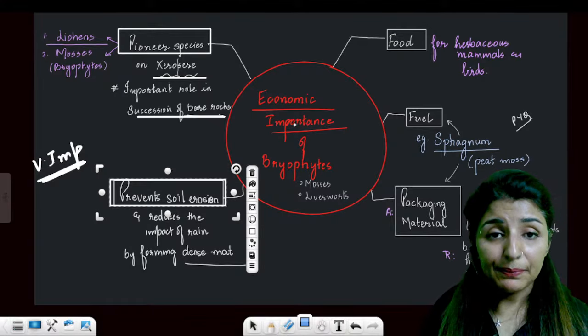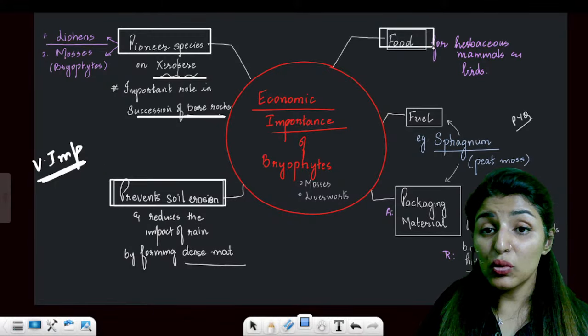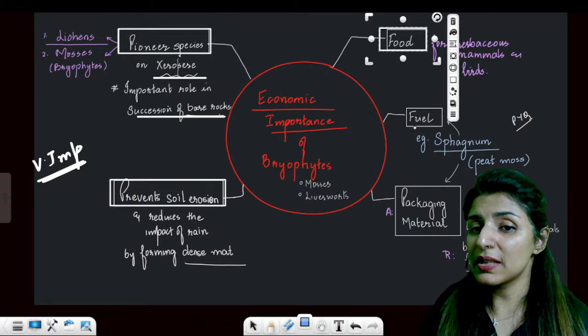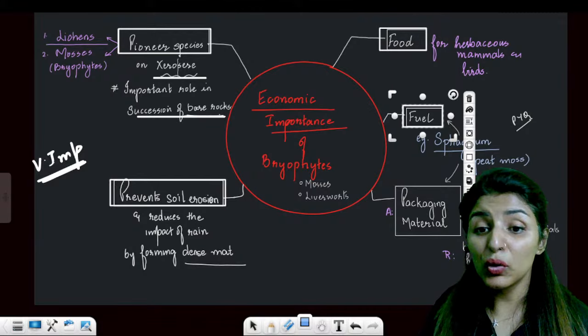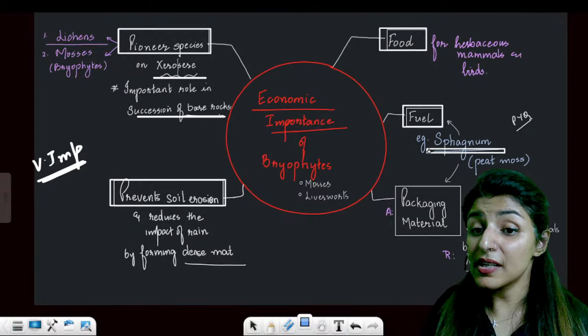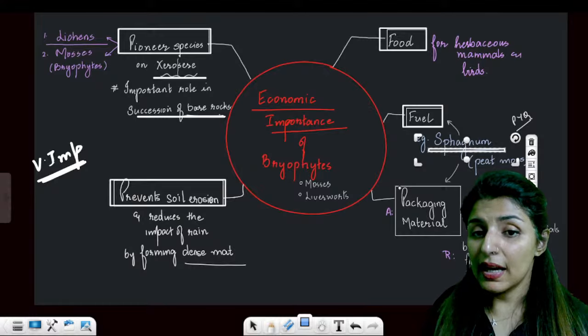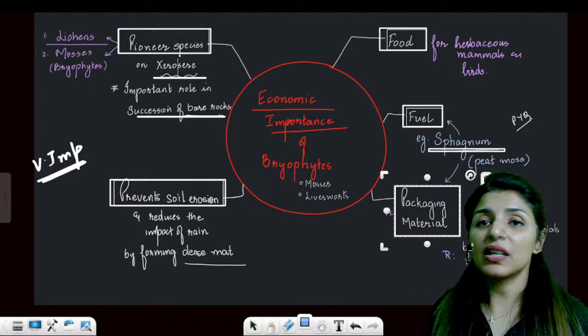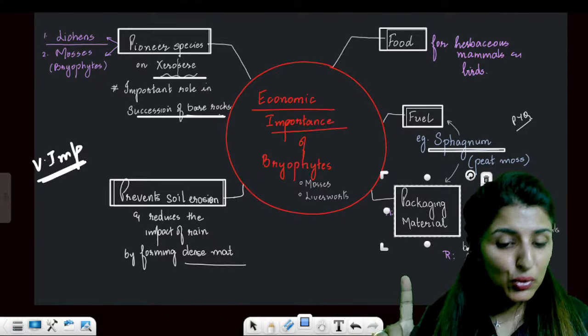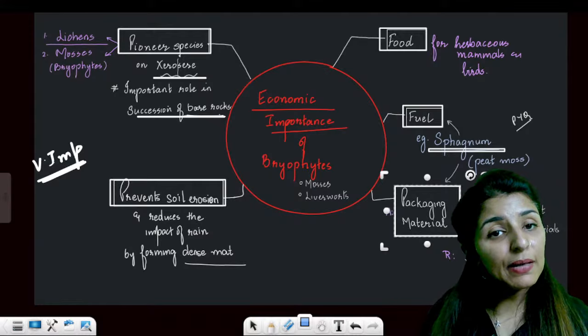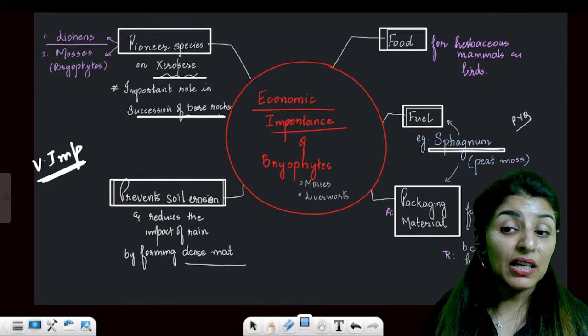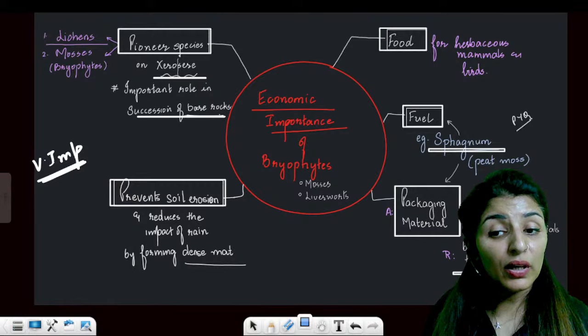Is this point clear? Okay, then they can be used as food for herbaceous mammals and birds. They are used as fuel. Sphagnum is the example, and it is a PYQ. It is a peat moss, and it is also used as a packaging material. Like algae was used as a hydrocolloid, similarly, these can be used as packaging material because they also have water holding capacity.